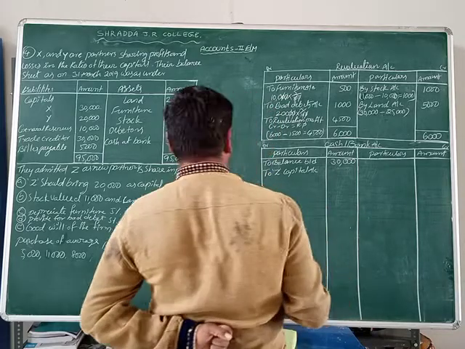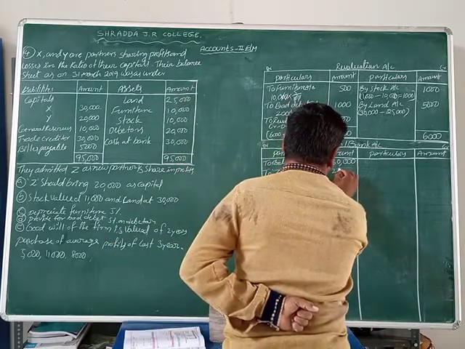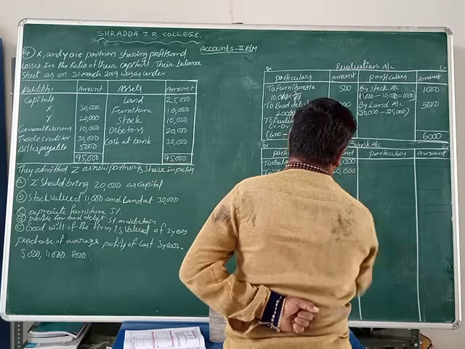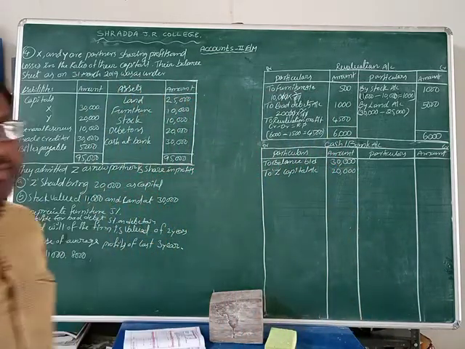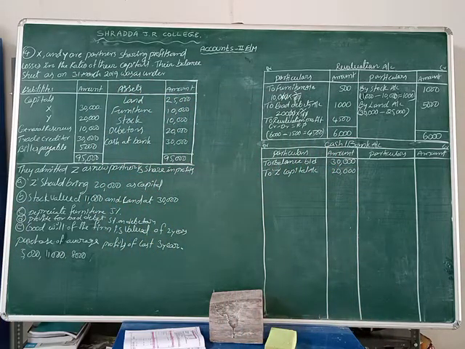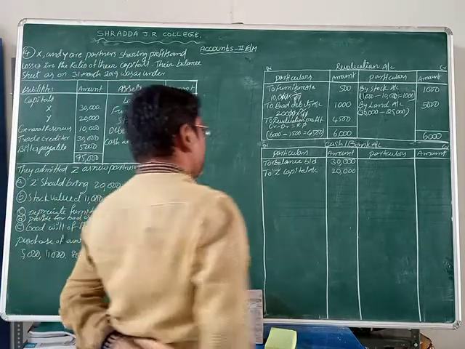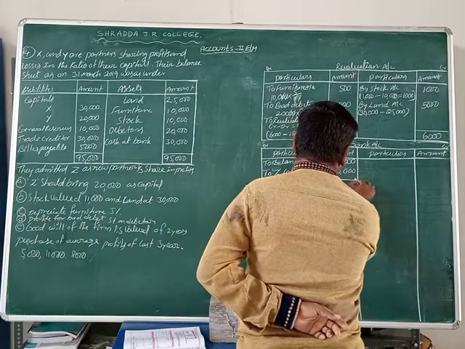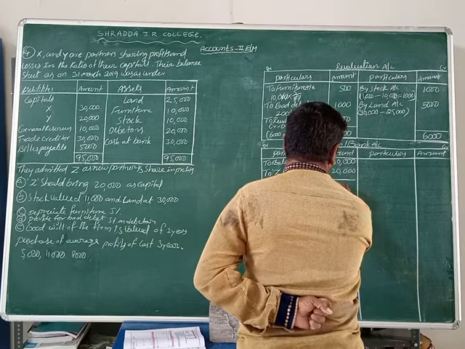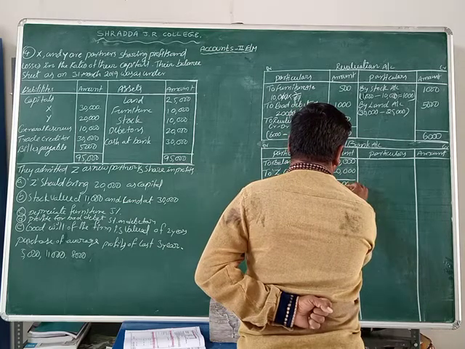The value is given 20,000 rupees, friends. So does any cash come in? No. Does any cash go out of the business here? No. No cash goes out and no cash comes in. Now we are doing the total amount of cash or bank account. 30,000 plus 20,000, 50,000 rupees.